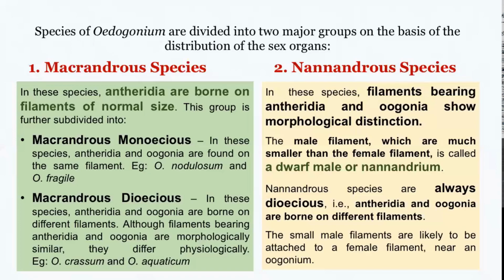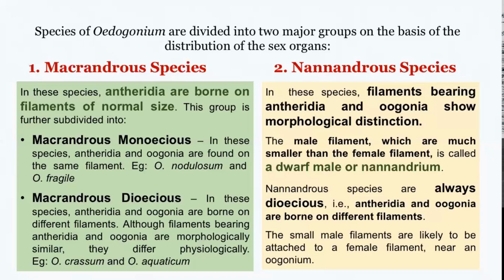Coming back to the macrandrous species, in which the antheridia and oogonia are born on filaments of the normal size, we can identify two types. One is the monoecious type, where antheridia and oogonia are found on the same filament, as in Oedogonium nodulosum, or they could be dioecious, wherein antheridia are born on male filaments and oogonia are born on female filaments.